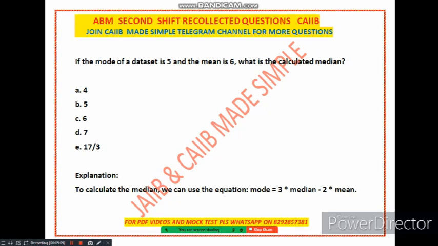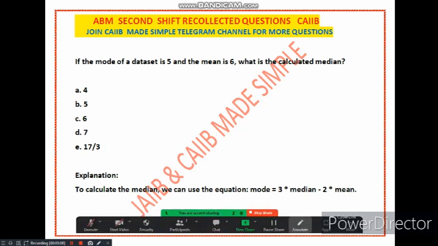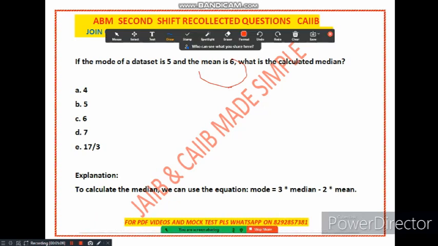Mode is given, right? In the data set, mode is given as 5, mean is given as 6. Now how to calculate the median? So in this case you have to use the formula. Mode is equal to 3 times median minus 2 times mean, right? So in this case the median you have to calculate.